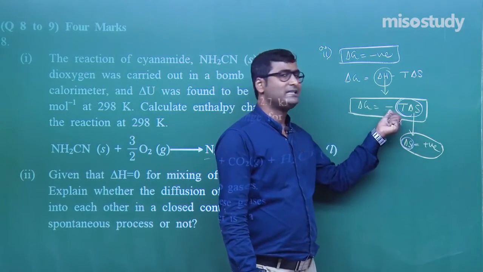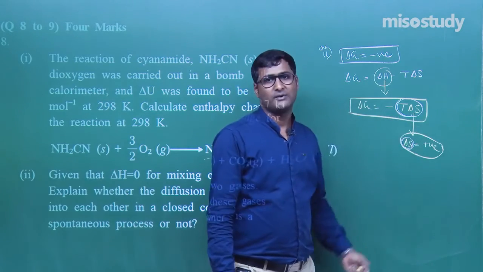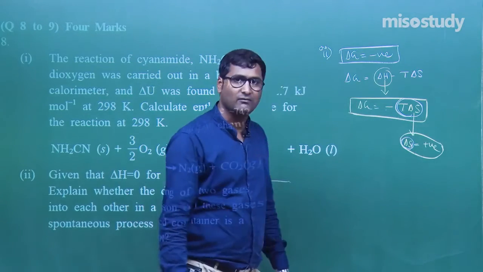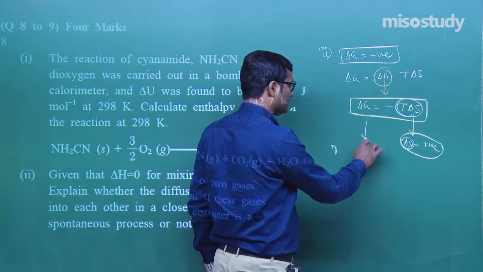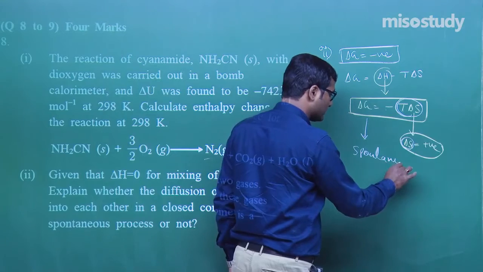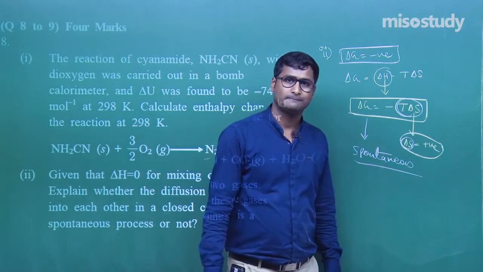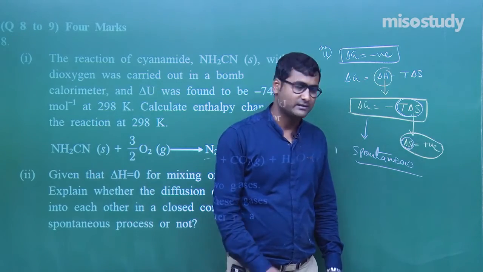What do we get? We get a maximum negative value of delta G. If we get a maximum negative value of delta G, then the process is, my friend, spontaneous. It's very simple. Then the process is spontaneous in nature. Am I right? Yes, sir.